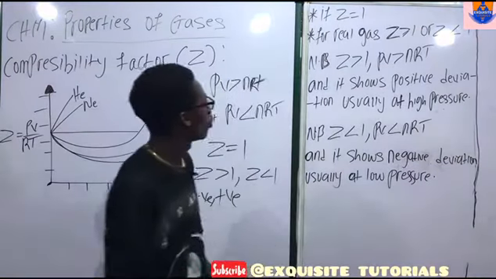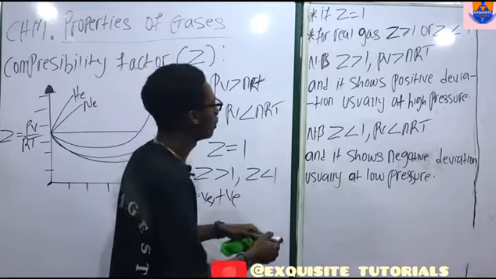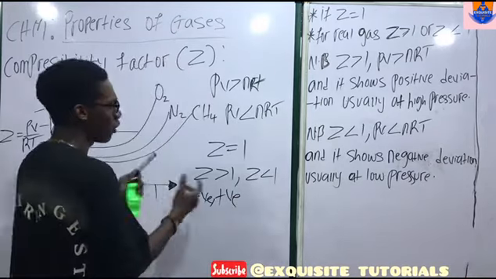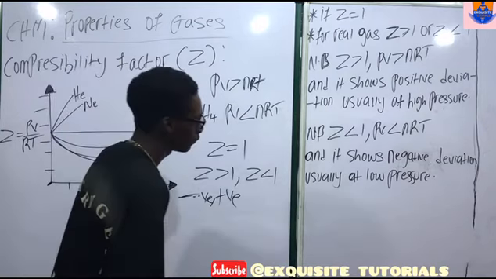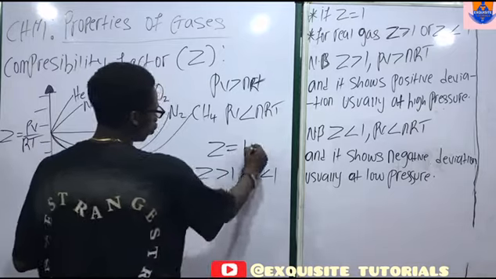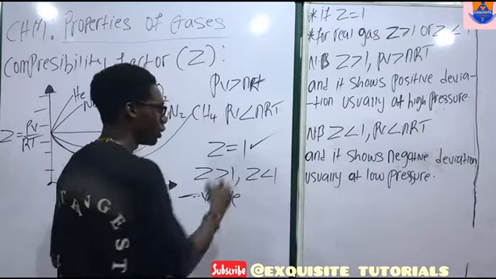So you should get the difference between when a real gas's compressibility factor is greater than 1 or less than 1, and for an ideal gas the compressibility factor is always equal to 1 at all temperatures.